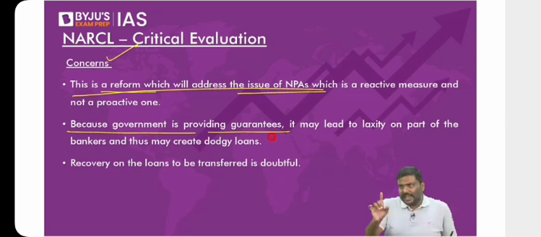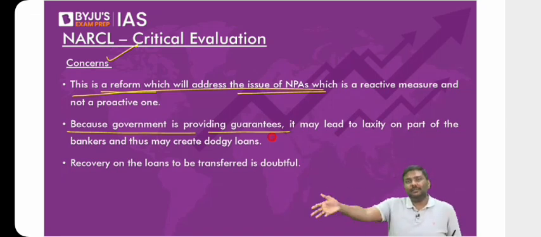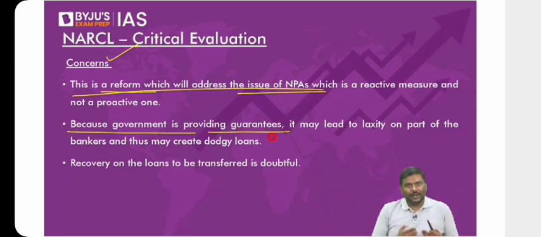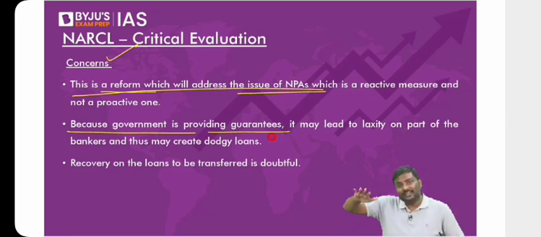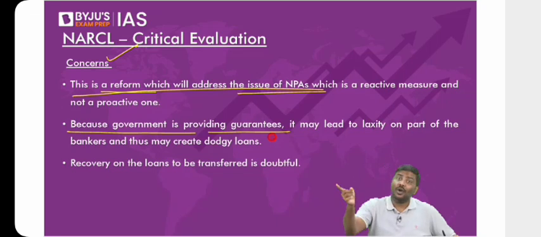They should be, to begin with, very careful when they're giving loans. Now they've given loans and they become NPAs. They're sitting in the balance sheet for 5 years. Now they want to sell it to NARCL. Whose fault is it that it has become an NPA? I hope you understand. That could basically lead to certain activities in the bank where they know that the government will provide the assistance. They'll keep on giving loans to borrowers who are not supposed to get a loan.